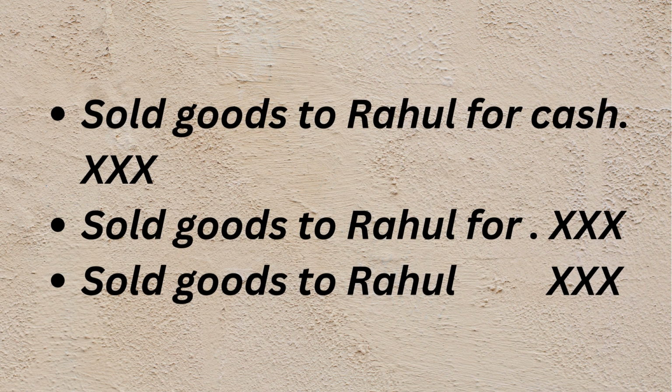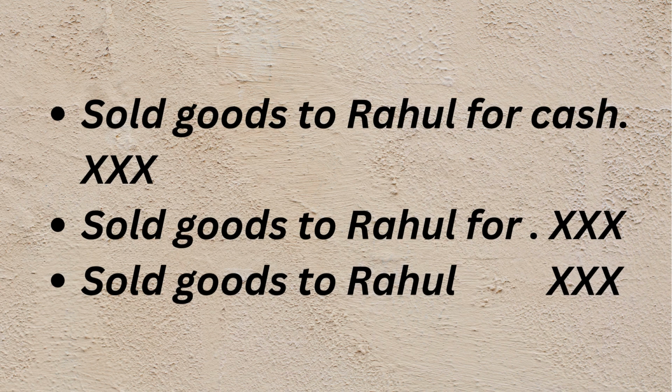This lecture related to identification of transactions will be very helpful for you to identify cash transactions as well as credit transactions, which applies to preparing journal entries, ledger accounts, subsidiary books, cash books, single column, double column, triple column cash books, etc. So these things are very important for you.